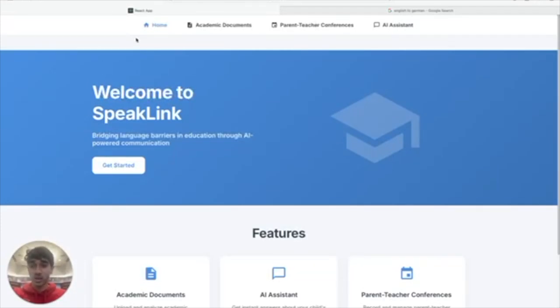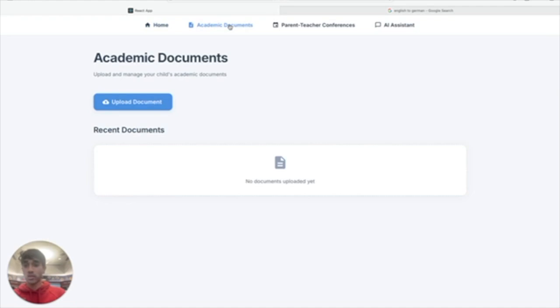Hi, I'll be conducting the demo today. So our application has two main facets, uploading academic documents and also recording parent-teacher conferences, and I'll be going through the academic documents. With these, you can upload anything related to your student, from transcripts, report cards, anything that pertains to your particular student.